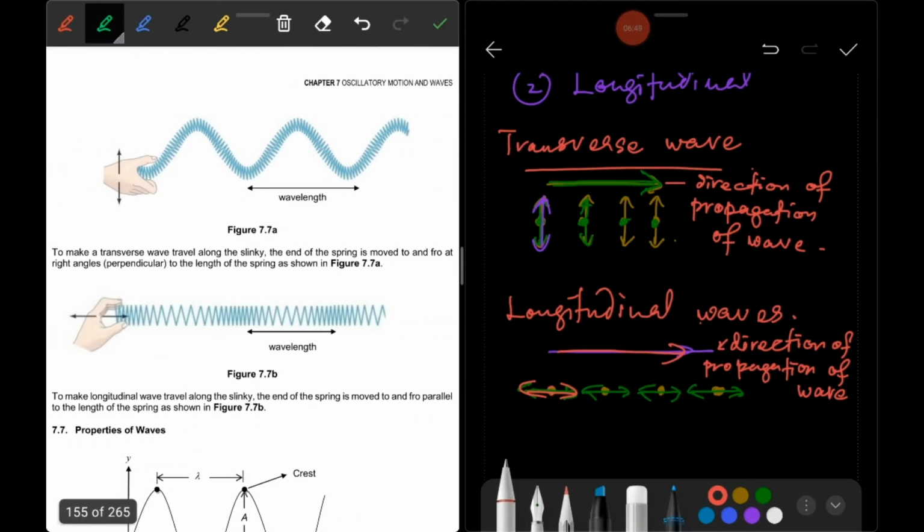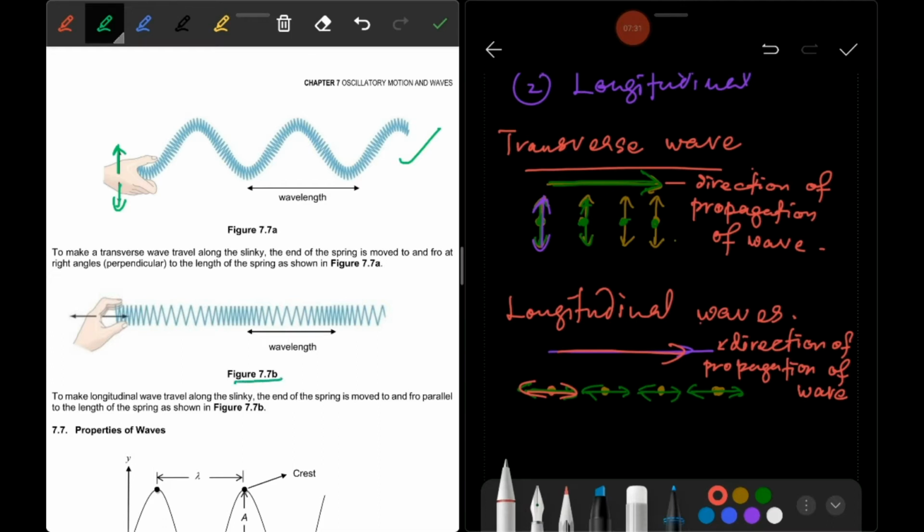Okay, this figure is the example of transverse wave. Look at the form of the wave here. The form of the wave is like a sinusoidal graph. Here you can see the movement of the spring. When someone moves it up and down, look at the form of wave. This is the example of transverse wave.